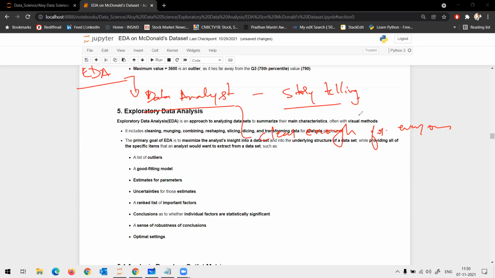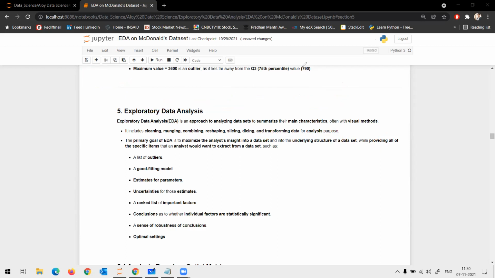So you don't have to worry about whether you have to follow a particular rule or a particular structure. It's based on what dataset you select and what methodologies you follow. But ultimately, you have to maintain a clear flow so that any user, even one who doesn't know EDA, will understand what the flow is and how the storytelling works. EDA is all about your storytelling.